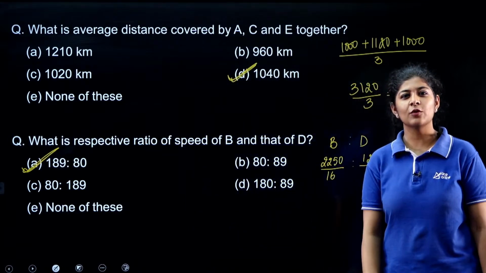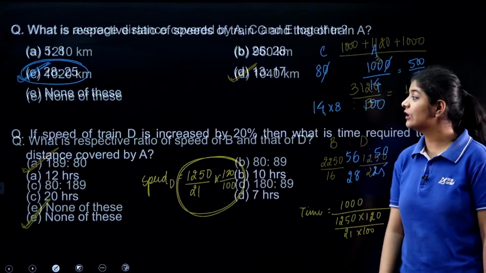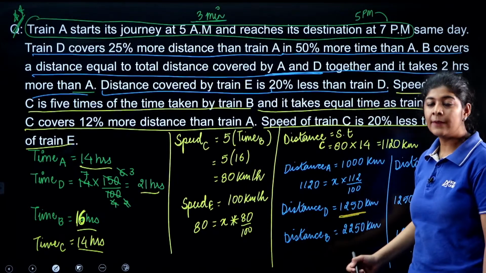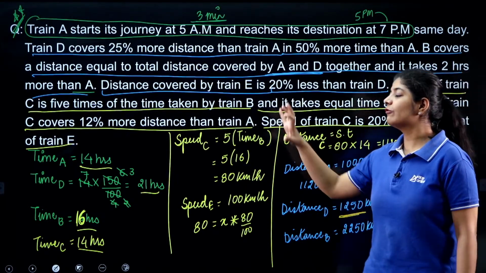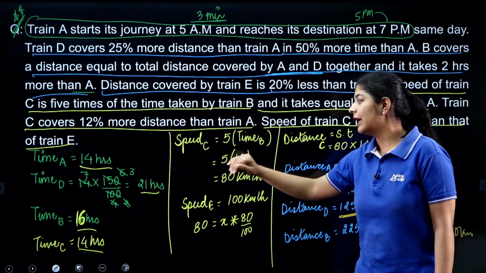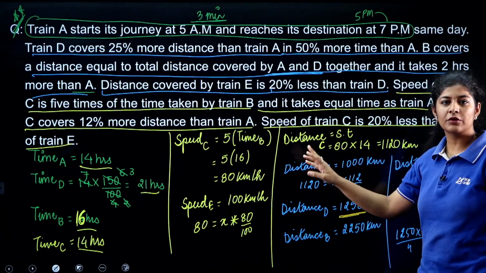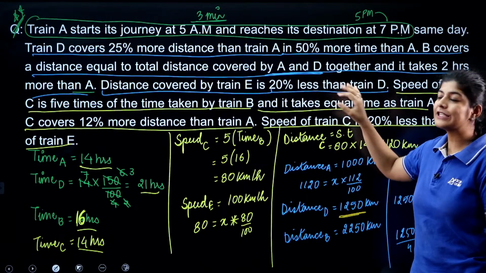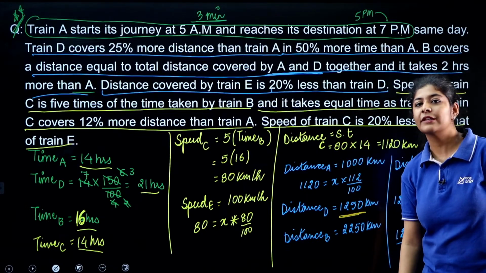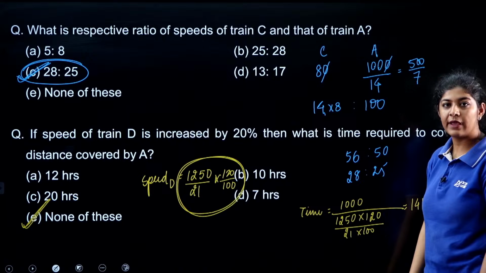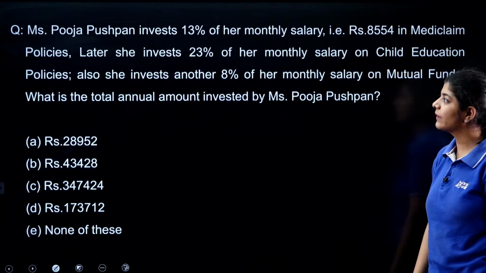So this is a very good question, but for this one we need to do a lot of calculation. In this one, if we calculate any two out of these three, time, distance or speed, of all these five, then we can easily get the values for each and every question we are having, right? Now the next one.